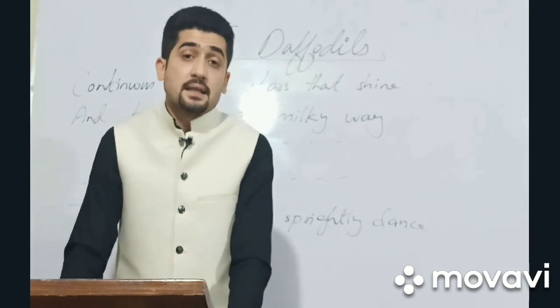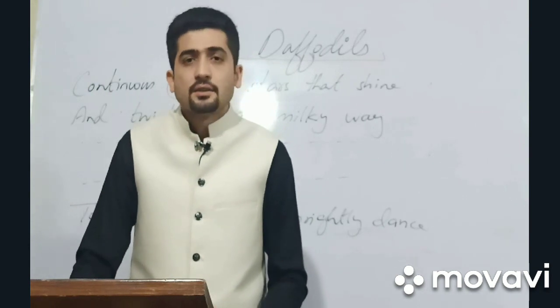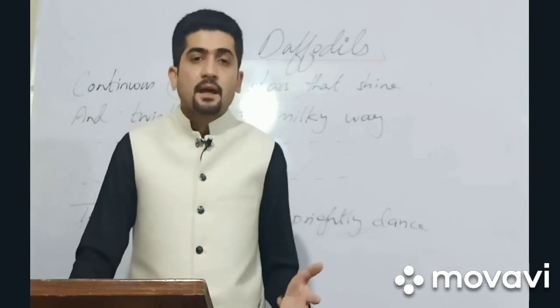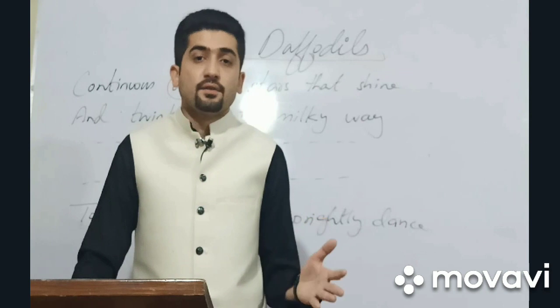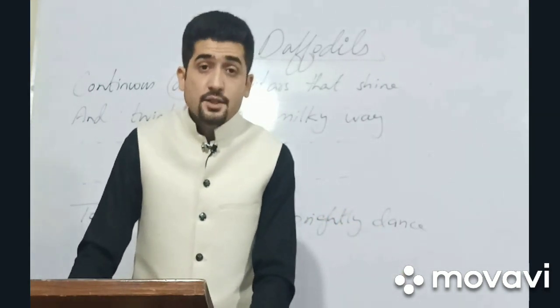10,000 I saw at a glance. Now he is estimating a rough, he is coming up with a rough estimate. कहता है कि मैंने जब उसको देखा तो वो मुझे लगा कि तकरीबन 10,000 डैफोडिल्स तो वहाँ पे होंगे. It might be a true number or not. Tossing their heads in sprightly dance.